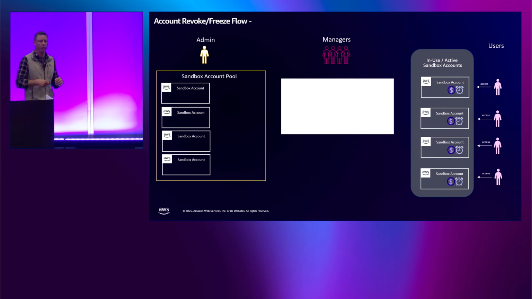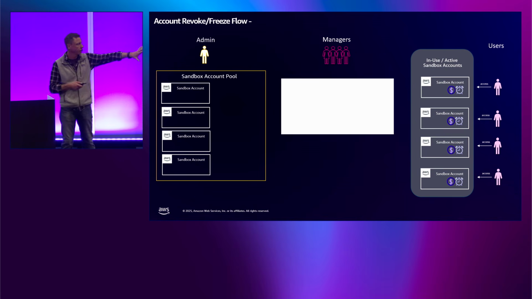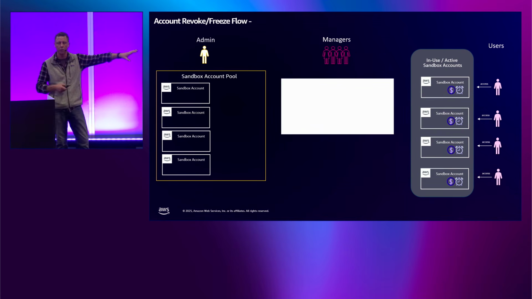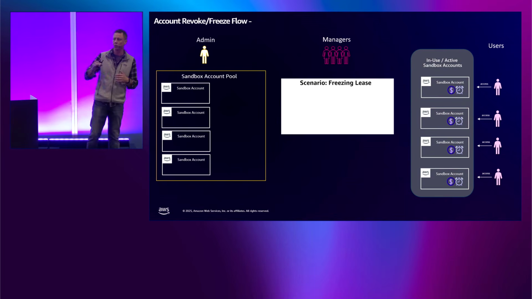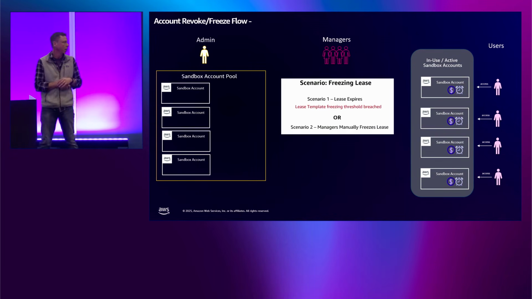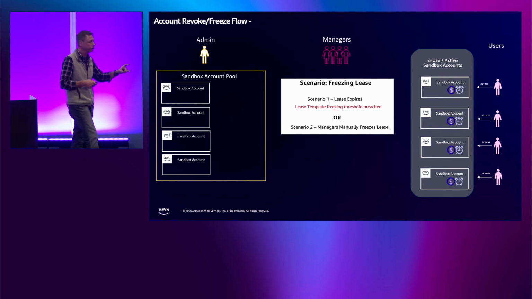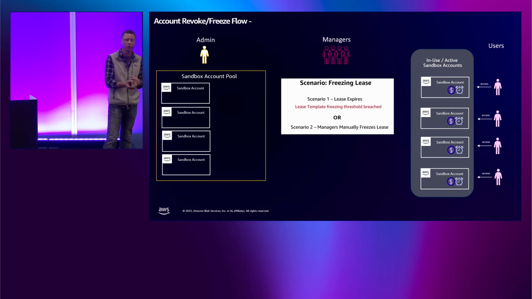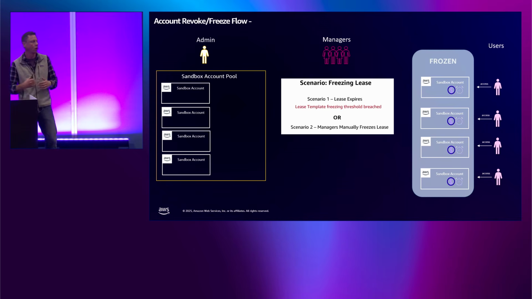So walking through a full flow, we have our account pool on the left, managers, and we have users. And let's say we're running a small hackathon with these 4 users. We created a lease template that had a 5-day duration. After 5 days, we're going to freeze the accounts. In addition to setting thresholds to complete any of these actions, managers from the user interface can also manually initiate them. So a manager can manually terminate a lease or freeze an account at any time.